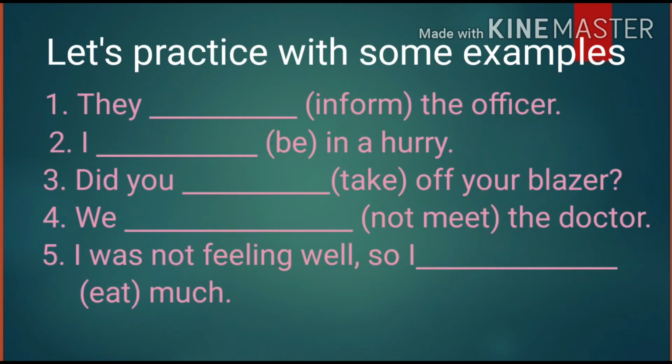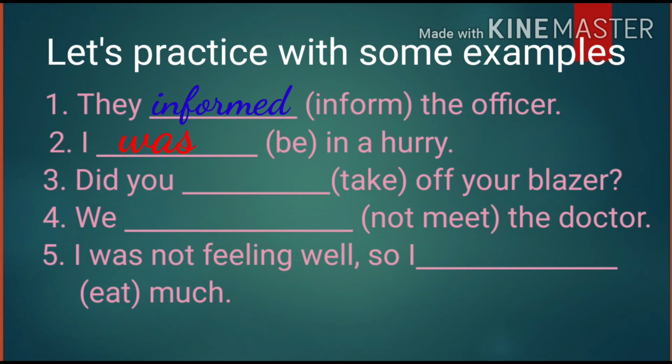Let's practice with some examples. They dash inform the officer. As you can see, this is the simple affirmative sentence, so we will write here the second form of verb. I dash be in a hurry. What is the second form of be? We will write here was. So let's see the next example.